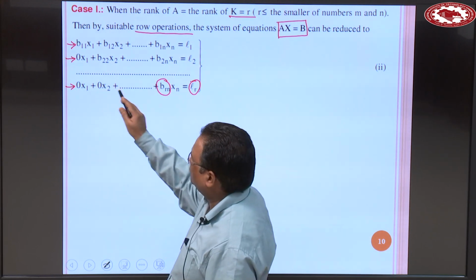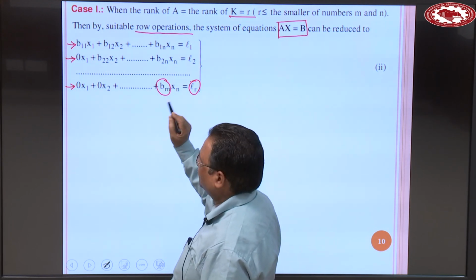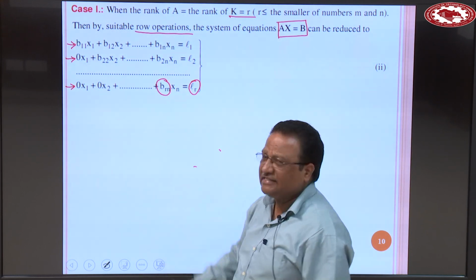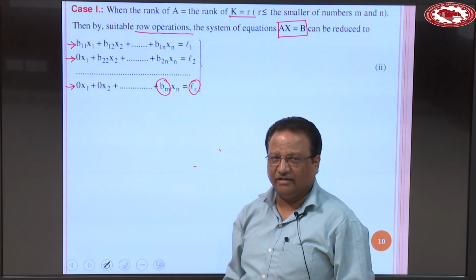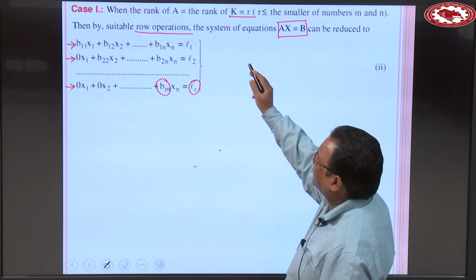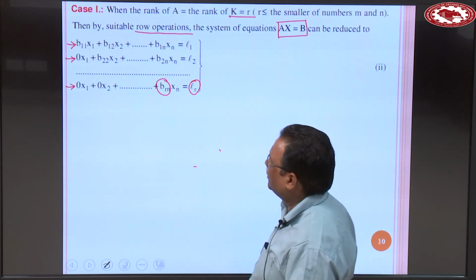Okay, 0 0 0 0, this last term is non-zero. This last term, if suppose last term is 0, then rank of A is R minus 1, not R. Clear? So we have supposed rank of A is R. So due to this reason, this number is non-zero number.